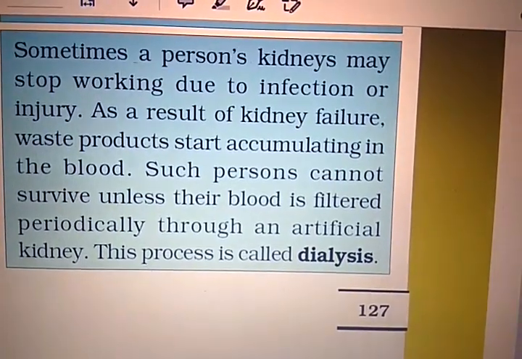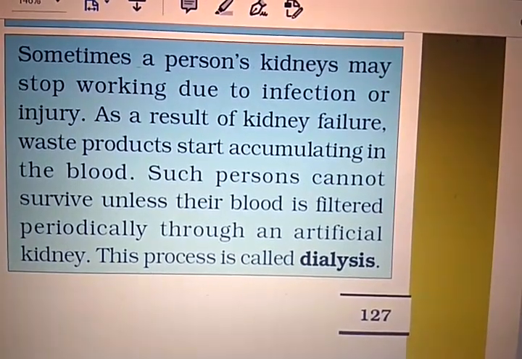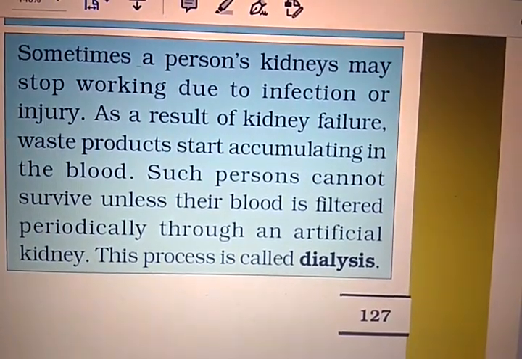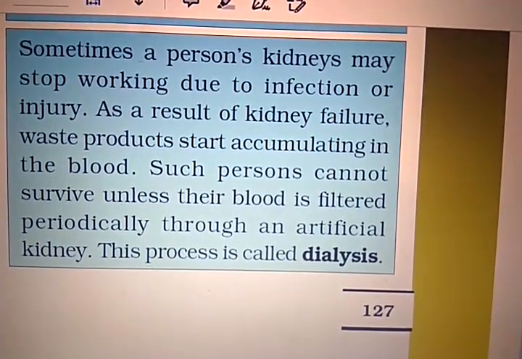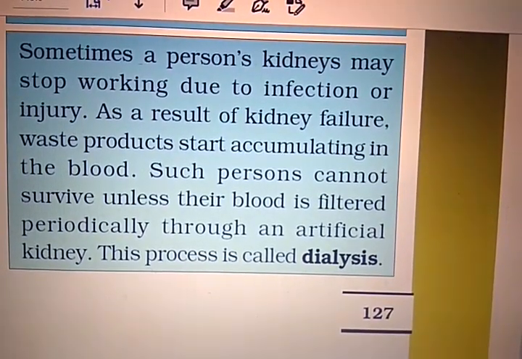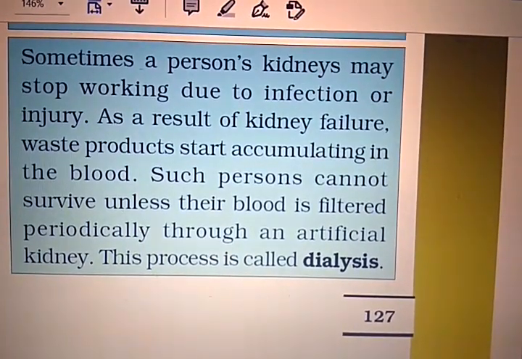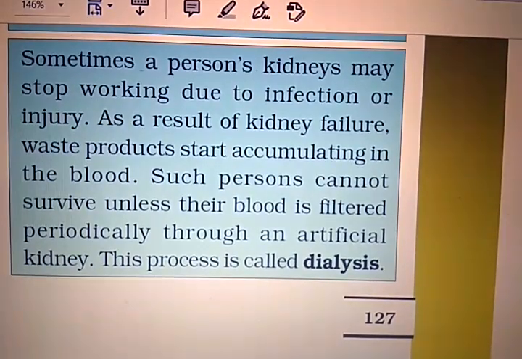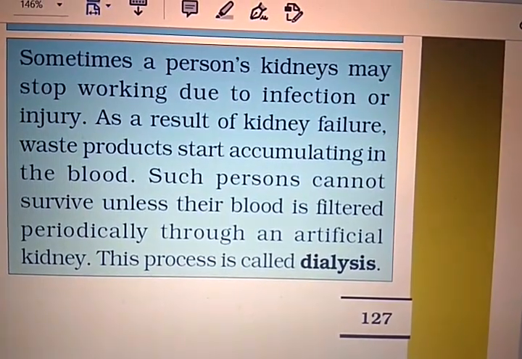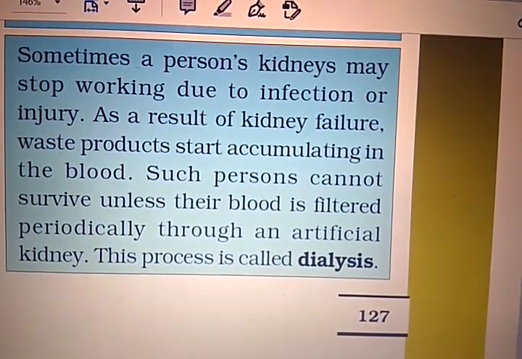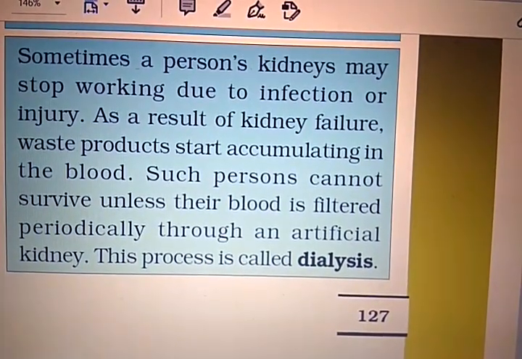Dear students, sometimes a person's kidney may stop working due to an infection or an injury, right? As a result of kidney failure, waste products start accumulating in the blood. Such a person cannot survive unless their blood is filtered periodically through an artificial kidney. That is the process to remove the waste material, because their kidney has failed. In this process, the person has to be hospitalized, and that person goes through the process of dialysis.